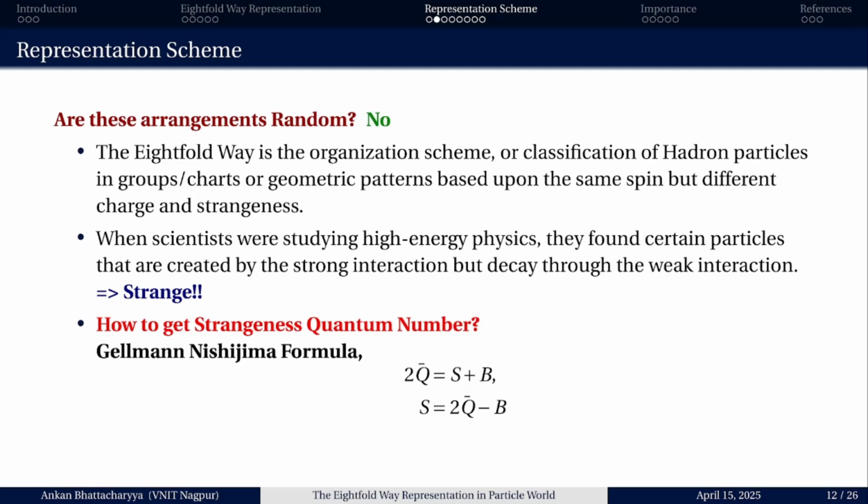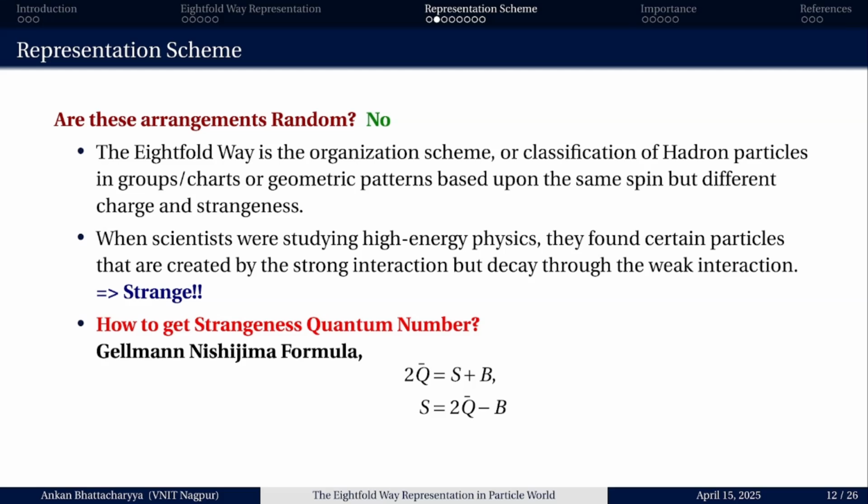And neutron is a baryon, basically because it has spin half. I have already said that hadrons are classified into two classes, mesons and baryons. Mesons are bosons, which have integral spin, but baryons have half odd integral spin.